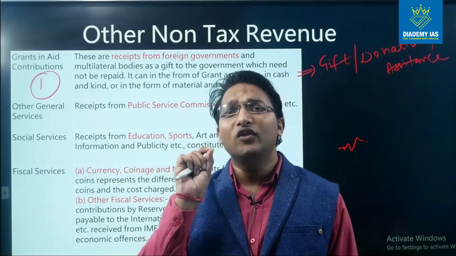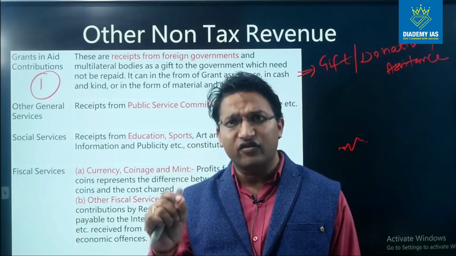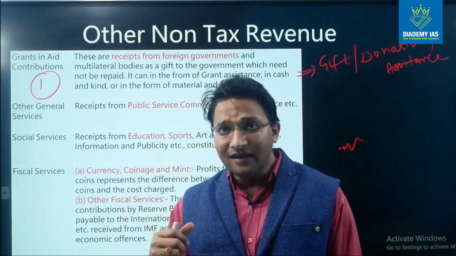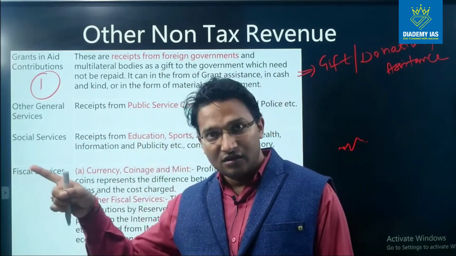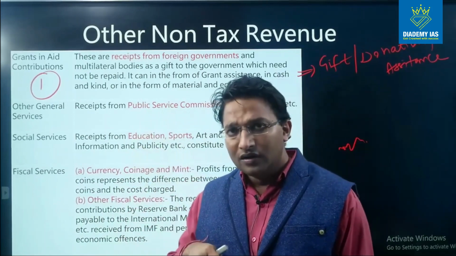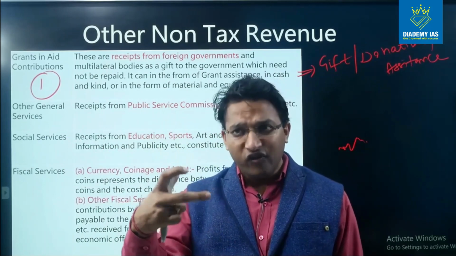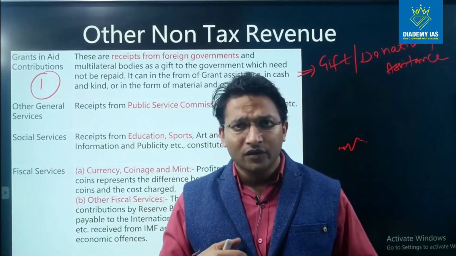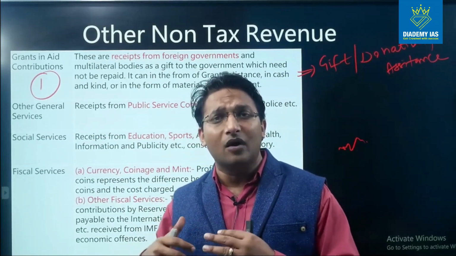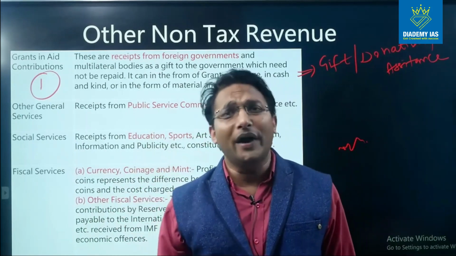Now here I want to tell you one point. When any assistance is received from a foreign government in the form of a loan, then it is part of the capital receipt. If there is any assistance in the form of a loan, it does not become part of the revenue receipt. Why? Because if we are receiving any assistance in the form of a loan, it creates a liability. We are under obligation to repay the amount to the assistance provider in the future.